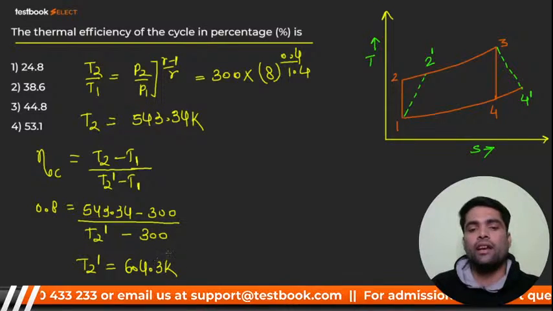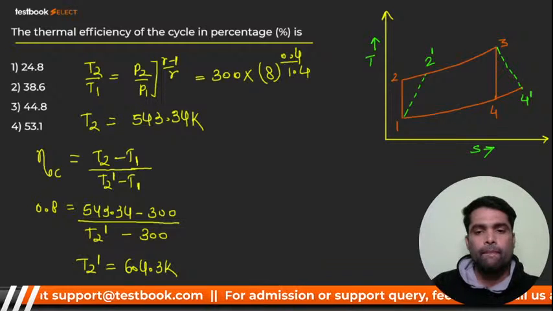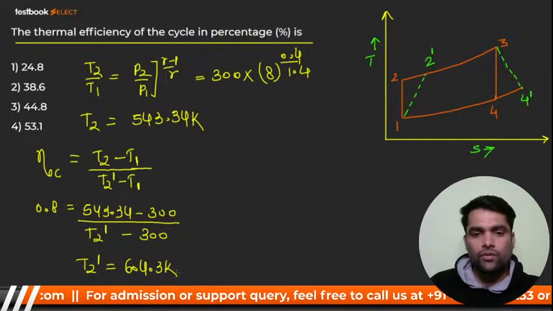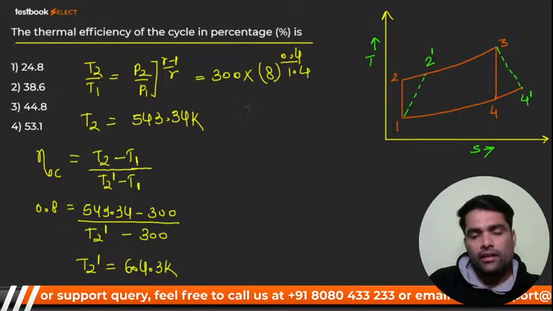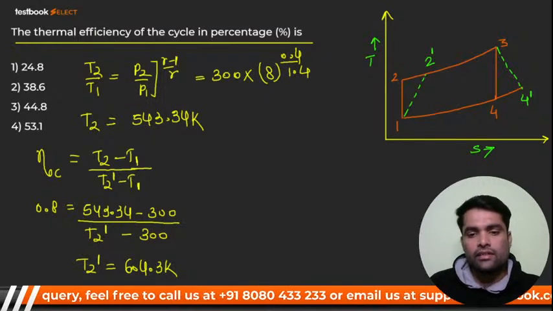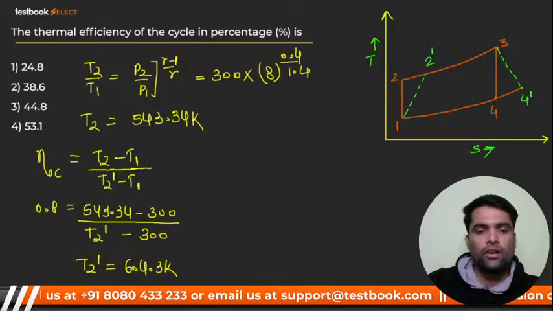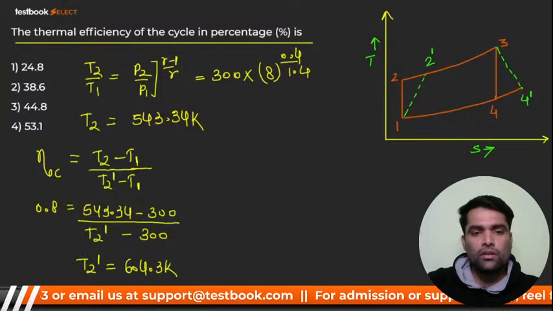604.3 Kelvin, right? I hope everybody is getting it. Please listen to me very carefully. Okay, very good. So here it is T2 dash, right? Now similarly, I can go for T3 by T4. T3 by T4 I can find out, right?